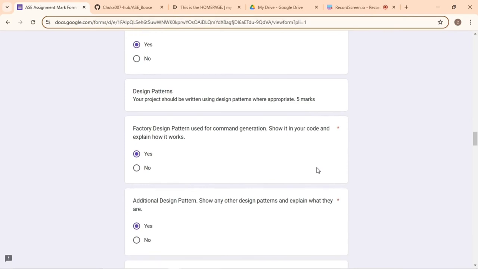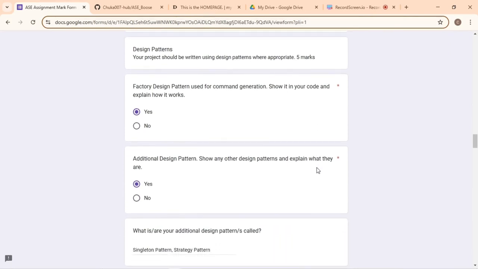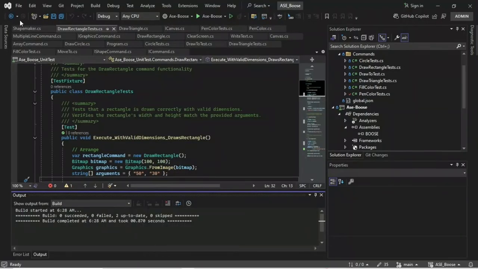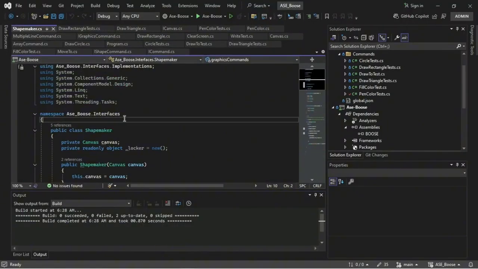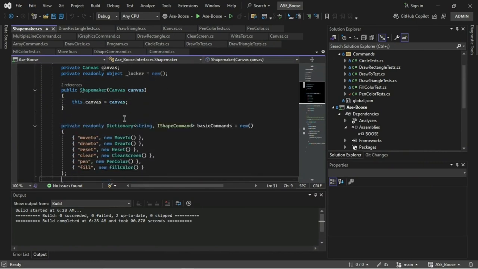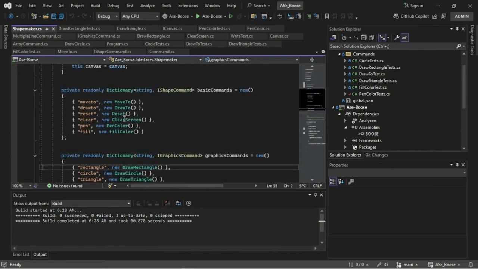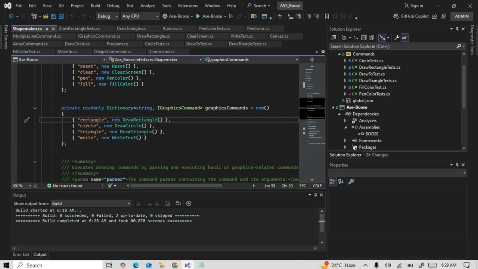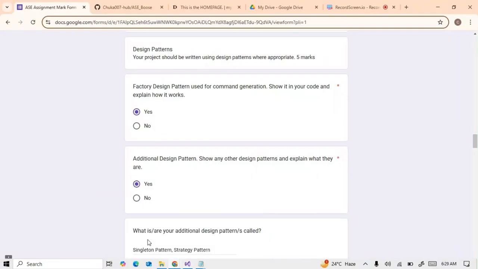Design patterns. Your project should be written using the design patterns where appropriate. Yes, factory design pattern used for command generation. Show it in your code and explain how it works. Yes. If you see the shape maker class, it is using the factory pattern to map the user's input to the appropriate command class for it. So if the user enters right, it will map it to the right text command. Rectangle would map it to the draw rectangle command, and so on.